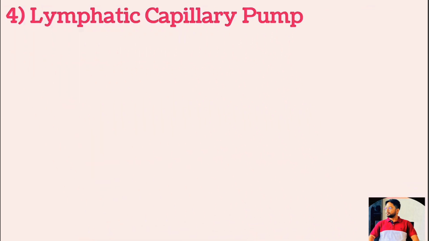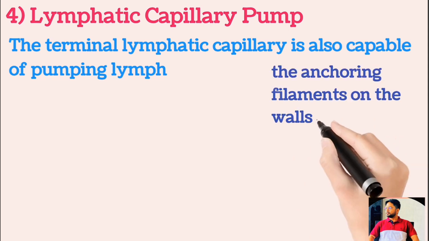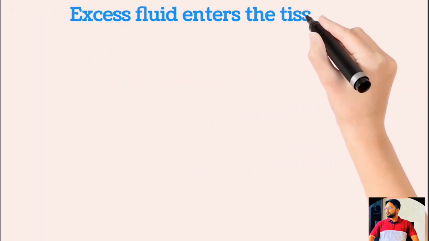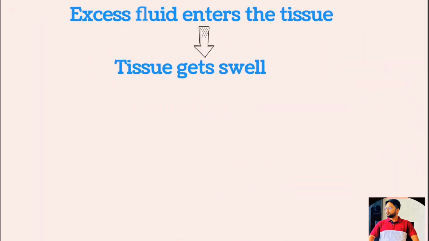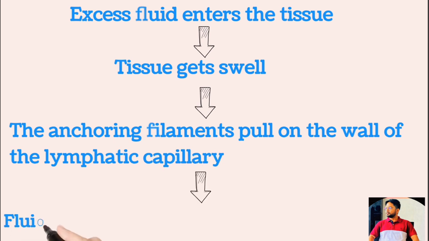Lymphatic capillary pump. The terminal lymphatic capillary is also capable of pumping lymph. As we have noted, the walls of the lymphatic capillary are tightly adherent to the surrounding tissue cells by means of their anchoring filaments. Therefore, each time excess fluid enters the tissue, that causes the tissue to swell, so the anchoring filaments pull on the wall of the lymphatic capillaries.